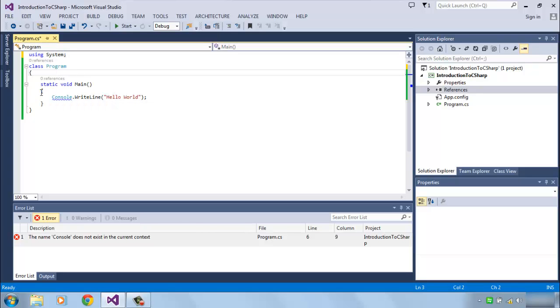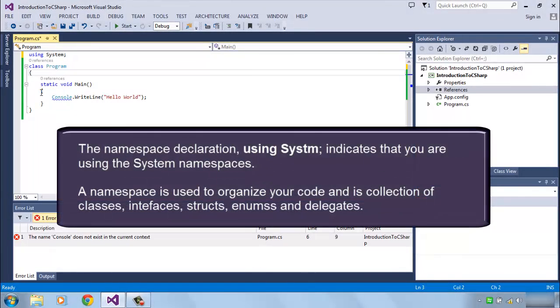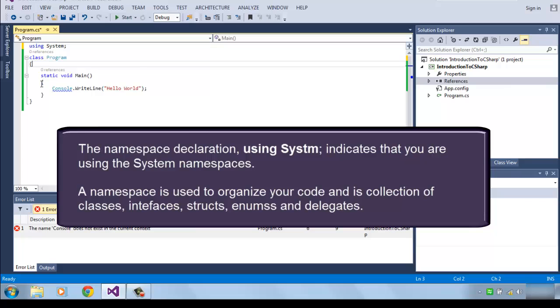If you ask me, is a namespace only a collection of classes? No, a namespace is a collection of a variety of things. Understand that the namespace is used to organize your code, and it is a collection of classes, interfaces, structs, enums and delegates. As of now, don't worry about these terms, we'll see them in detail in a later section.